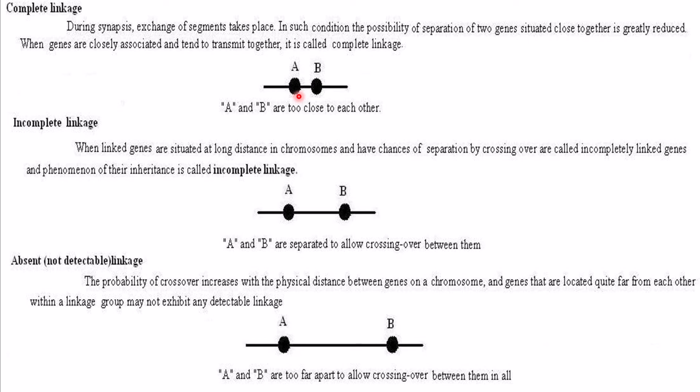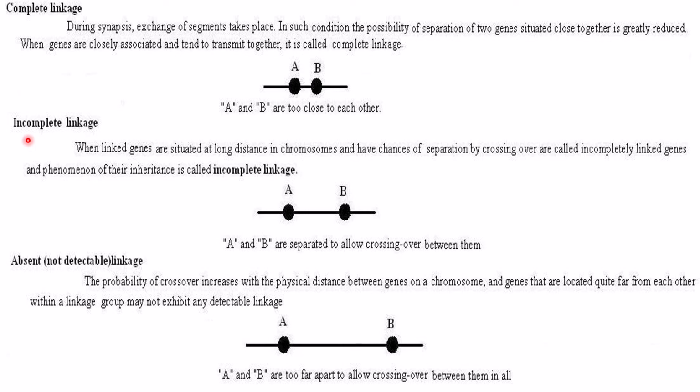So when these genes are closely associated and they tend to transmit together, this particular linkage is called complete linkage. There is no crossing over happening between them because they are very close to each other, and the two linked genes are completely inherited into a single individual. So this type of linkage is called complete linkage.